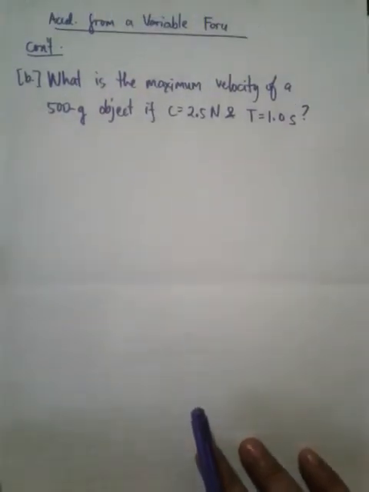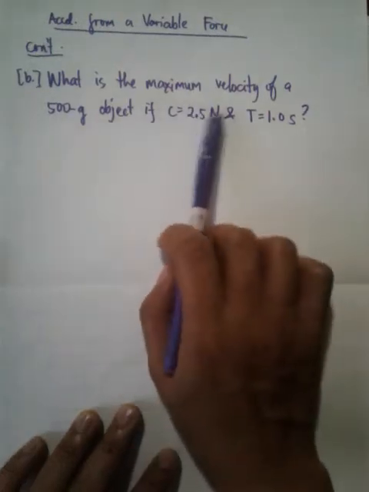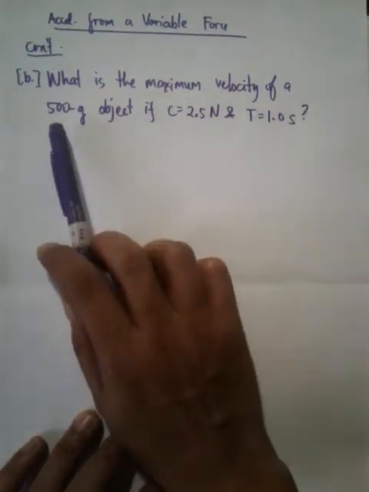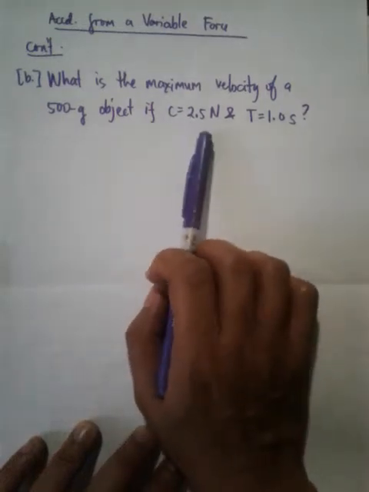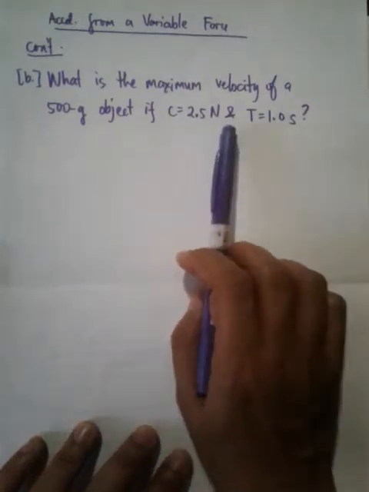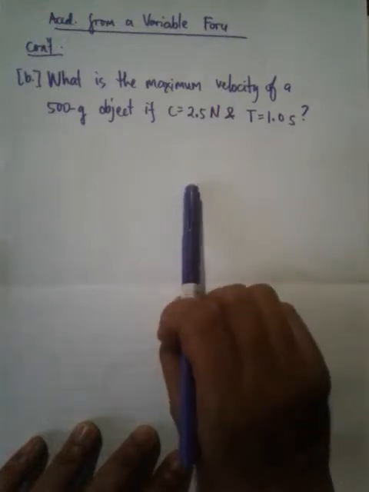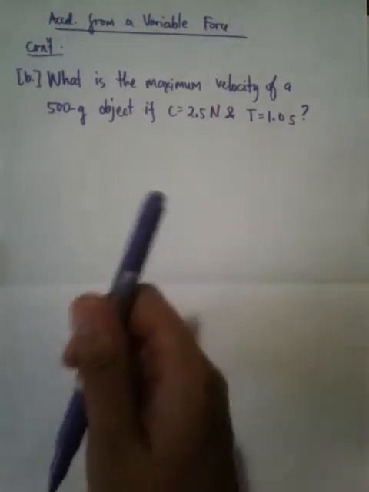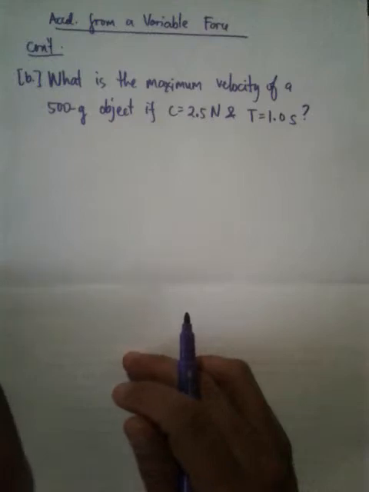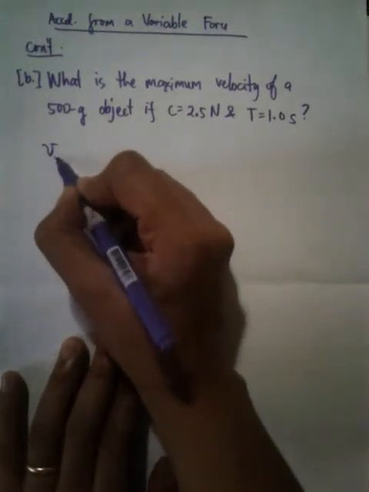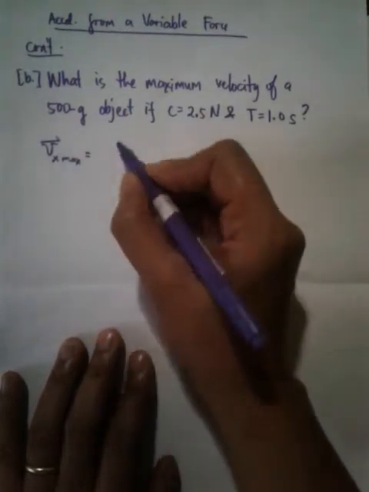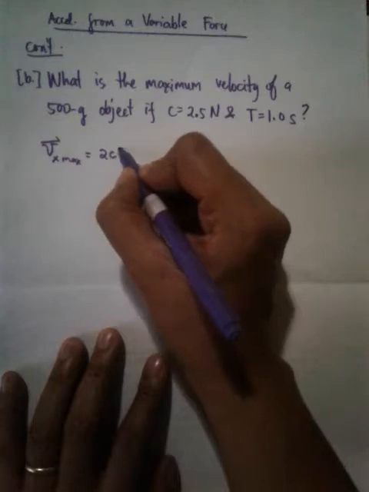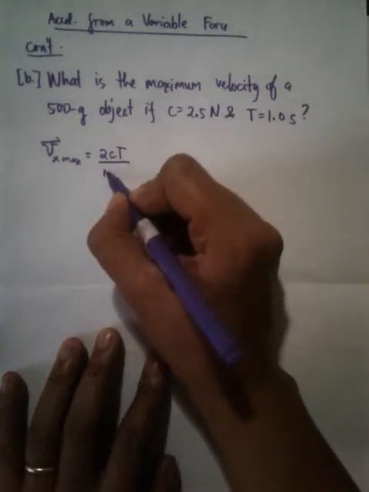So, in letter B, the question is, what is the maximum velocity of a 500-gram object if C is equal to 2.5 newtons, yung constant kanina, and T is equal to 1 second. As given by the plotted graph that we have, we know that the value of Vx maximum is given as 2ct over m pi.